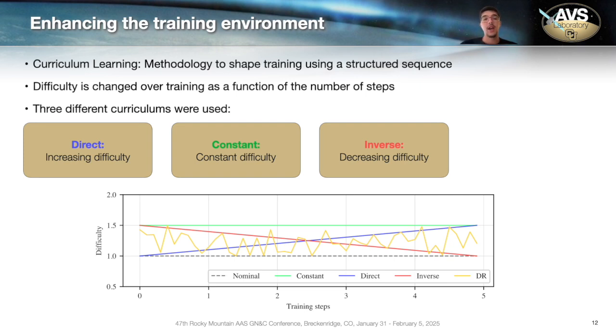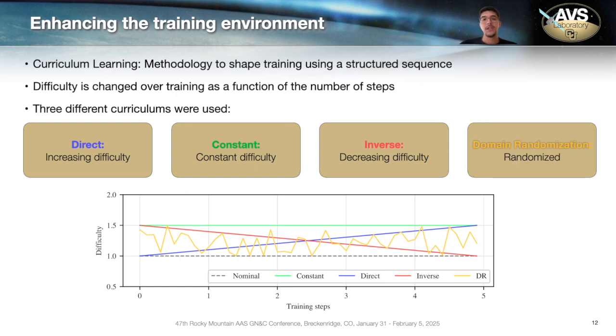The idea behind the direct curriculum is to expose the agent to the nominal environment first, and over time, as it gets more difficult, it would learn how to handle safety aspects of the problem better. The inverse curriculum is the opposite, where you are exposing the agent to a harder environment from the beginning, where it is incentivized to learn the safety aspects first and later on optimize for rewards as the environment gets easier. Usually the curriculum learning starts at a difficulty lower than 1, and 1 is the end point of the curriculum, but here we are interested in cases where the satellite would have degraded capabilities. So we are looking at cases with a higher difficulty.